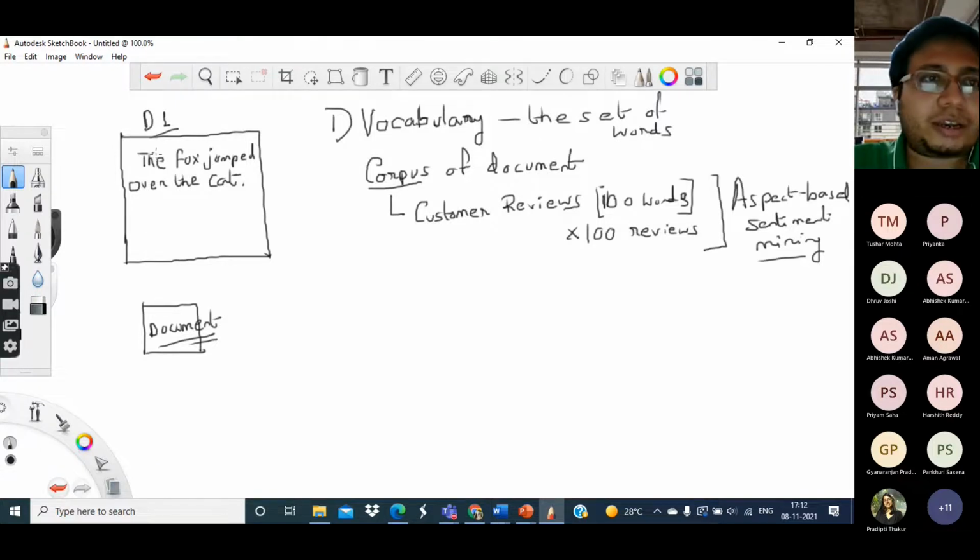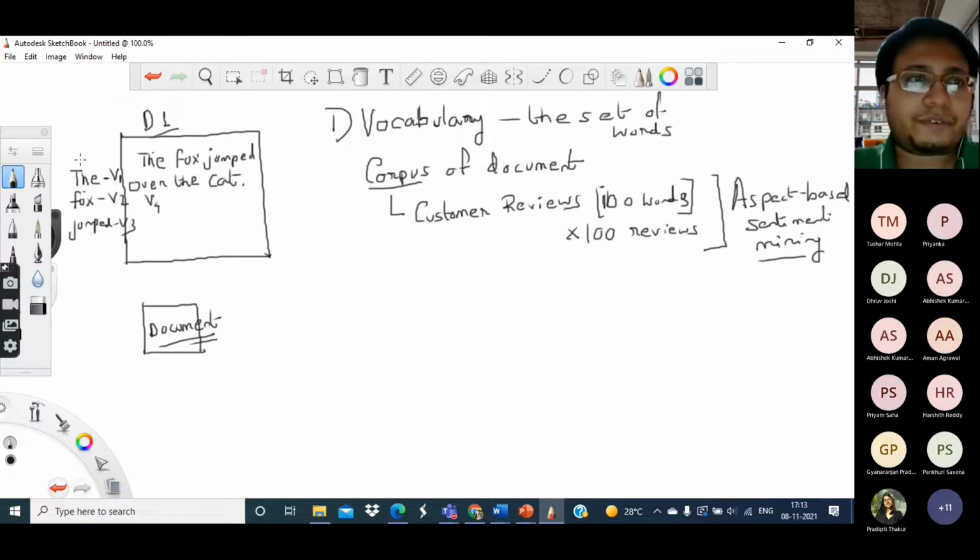First of all, we see this word the. Now I can note down this word the as the first word of my vocabulary, and I can call it V1, the first word which I have encountered. The next word, of course, is fox. So I put it down as my V2. Third word is jumped. I put it down as V3. Next, similarly, this becomes V4. In case of the fifth word, the, I find that it is already there in my vocabulary, V1. So I do not call it V5, I call it V1 again. Similarly, I proceed like this, V5.